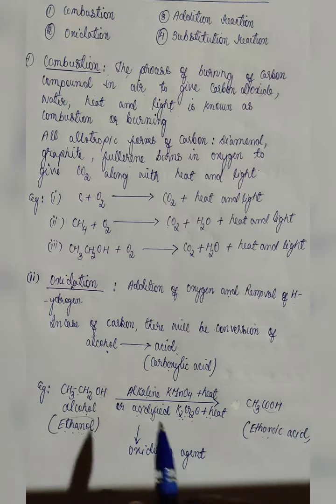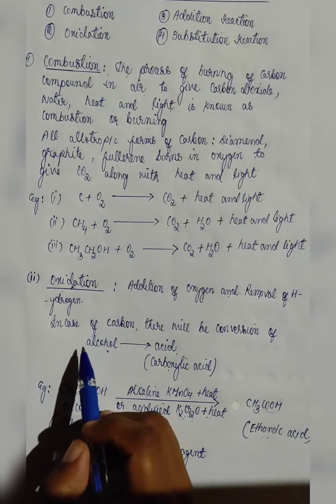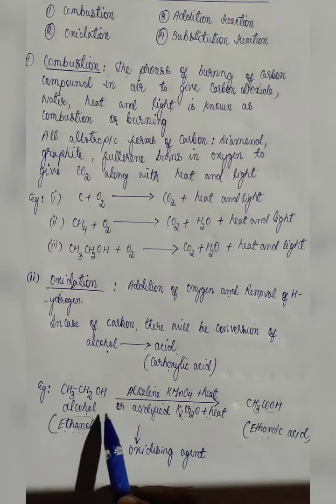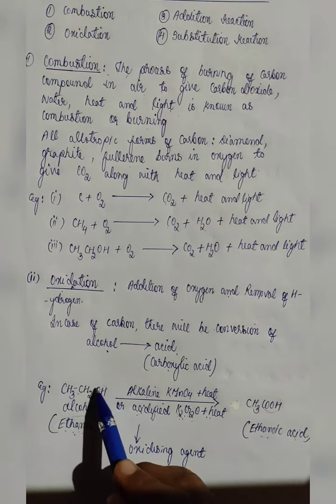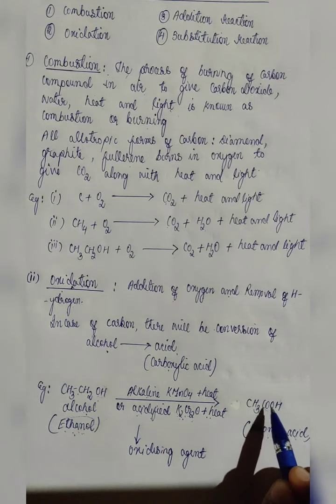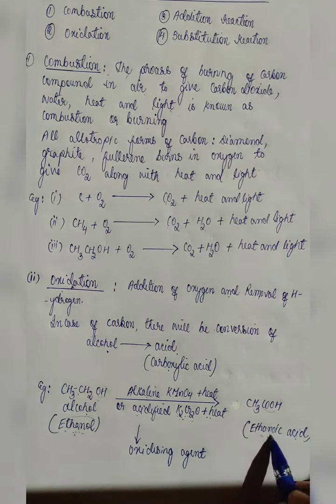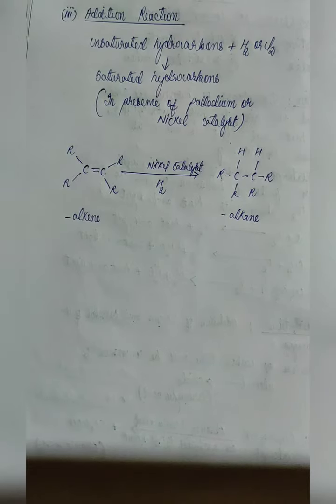So when we are talking about oxidation reaction in case of carbon compound, it means that we are talking about conversion of alcohol to carboxylic acid. The name of this compound is ethanol. Name of this product is ethanoic acid. We have alcohol functional group, that is why this is an alcohol. We have carboxylic functional group, that is why it is a carboxylic compound. But their names are different. It is ethanol and this is ethanoic acid. Let us see the third property, which is addition reaction.